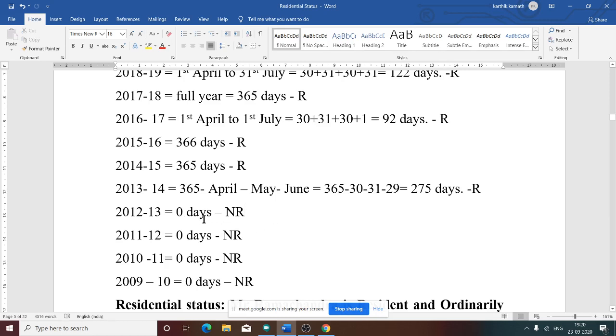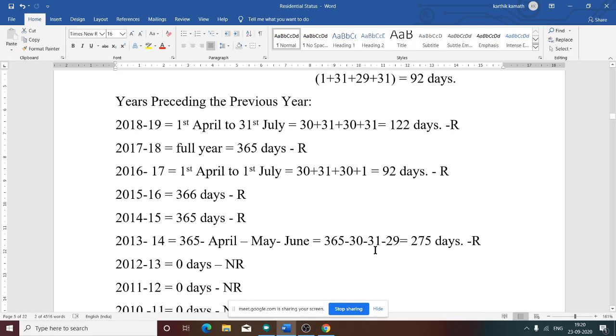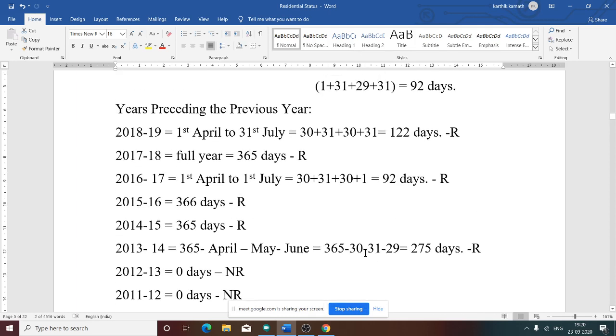So 2012-13, 0 days, 2011-12, 0 days, 2010-11, 0 days, 2009-10, 0 days. Now, whether this is clear, the number of days calculation. Yes. Next thing we need to apply the rule to this problem.